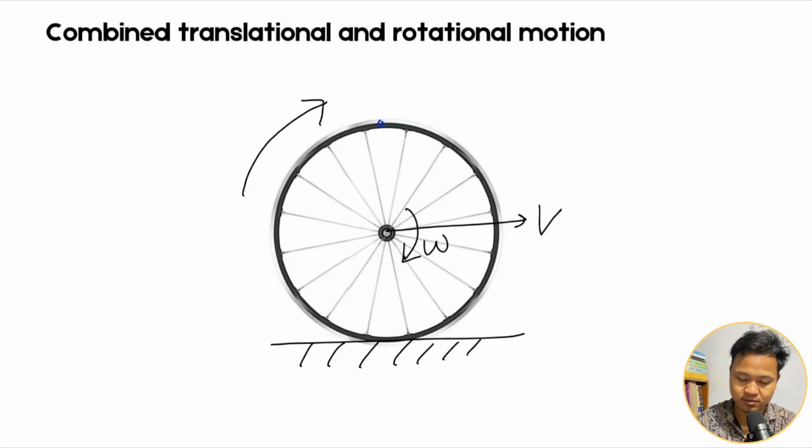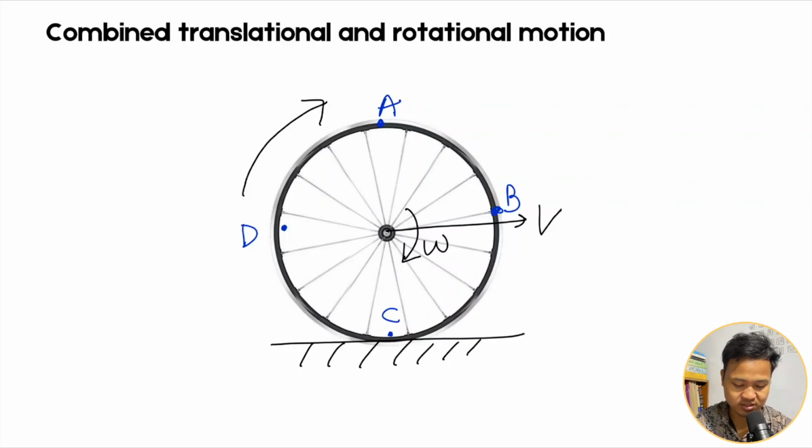Example, so let's take a point A here, point B at the bottommost, point C, and point D. Now what is the net velocity of point A? Since it is combined translational and rotational, it will perform translational and also rotational.